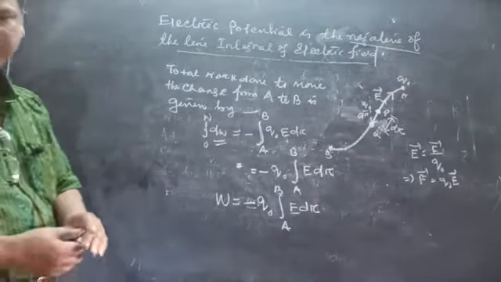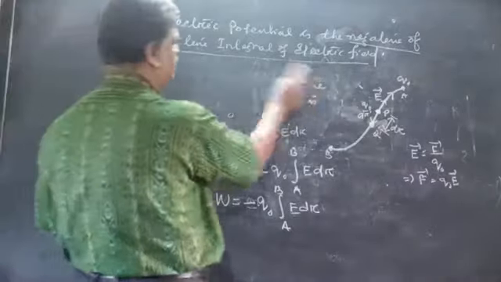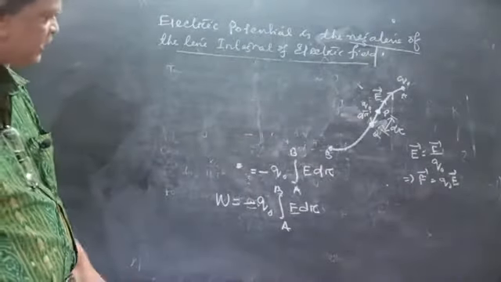What is the potential? W by Q naught, the electric potential, is nothing but the work done per unit charge.